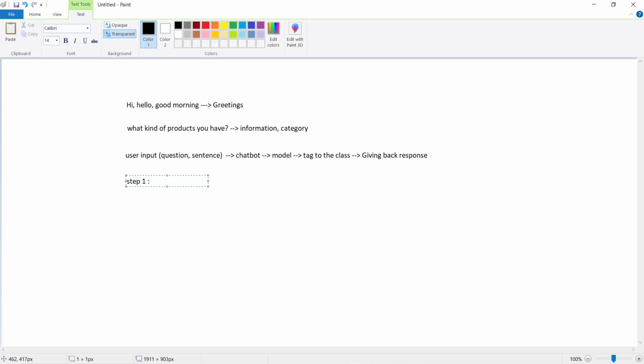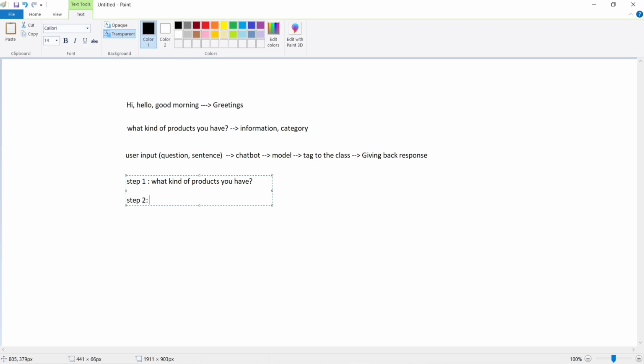Step 1, we'll take the input from the user. Let's consider this sentence, what kind of products you have. This is a question. We will take this sentence. Second step is to tokenize them.